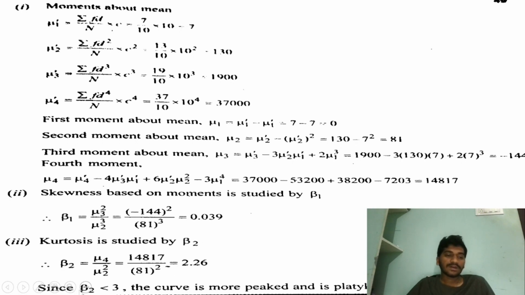So we have mentioned that if the beta 2 value is less than 3, the curve is more peaked, and it is platycurtic. If the beta 2 value is greater than 3, then the curve is leptocurtic, and if the beta 2 value equals 3, then the curve is known as mesocurtic.